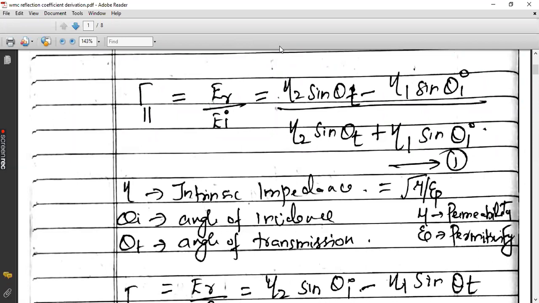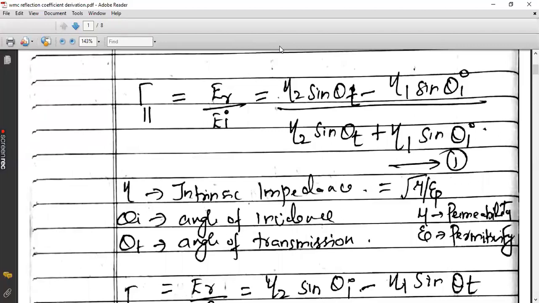Theta I you can measure. Theta I is the angle of incidence with respect to the x-axis or the plane of incidence. Theta T is what penetrates towards the second medium, and it is very difficult to find. So here we are trying to find the relation between the reflection coefficient and theta I. That is, we need to maintain a proper reflection coefficient. Accordingly, we are trying to maintain theta I, because theta T is not in our control. Please keep it in mind, theta T is not in our control.